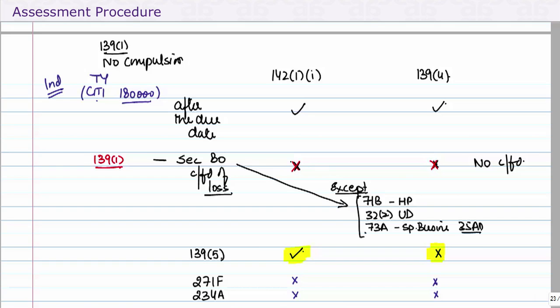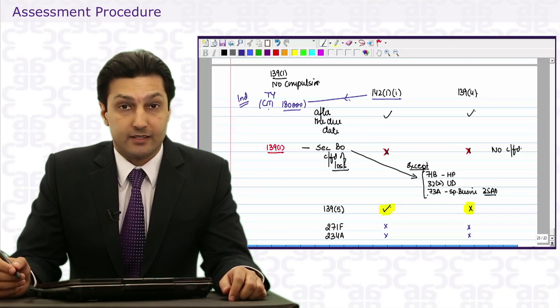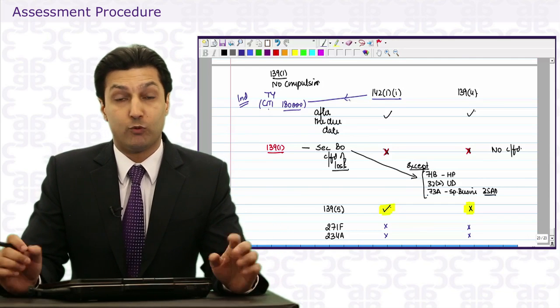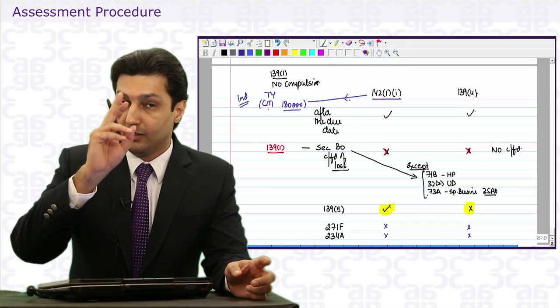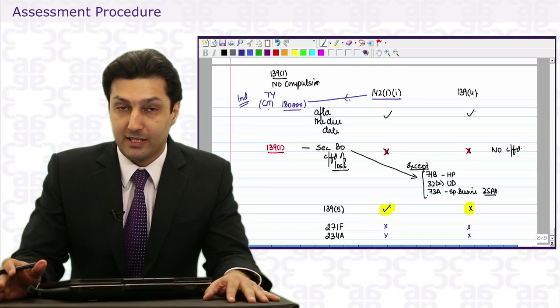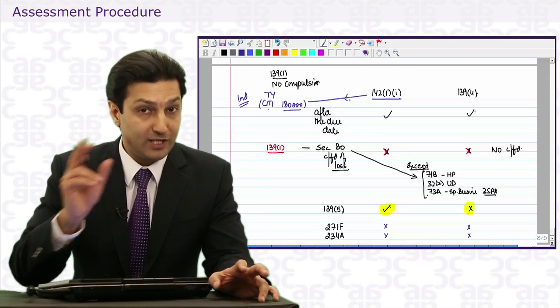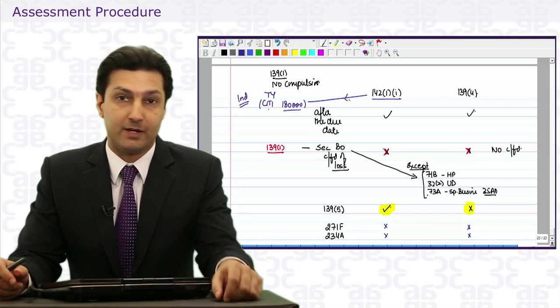But the question again, sorry, would be here: can I get a notice under 142.11 even if I am not compulsorily required to file a return? Yes. Now if the AO feels that he wants to check your income and he wants to see your return, well, he can send you a notice. Even if your income as per your calculation is less than the minimum exemption slab and you are not compulsorily required as per 139.1 to file a return, once you get a notice, now to file a return under 142.11 will be compulsory.